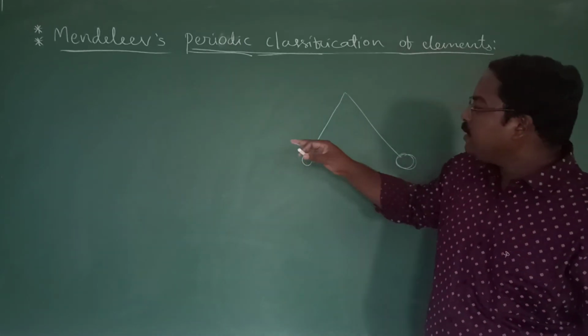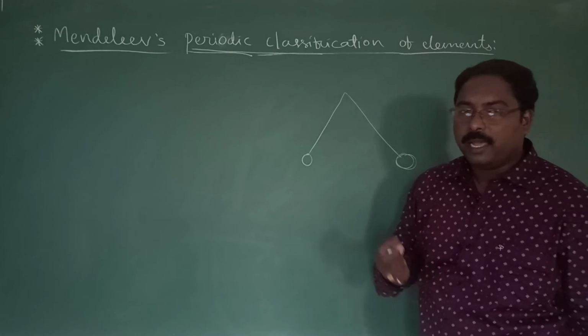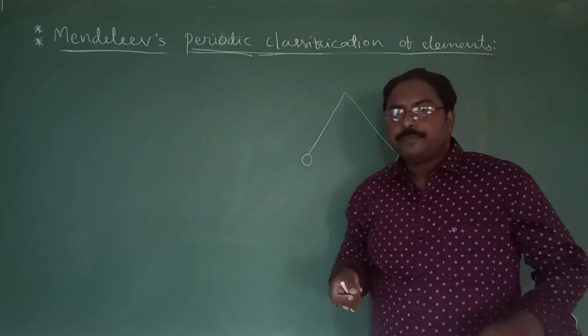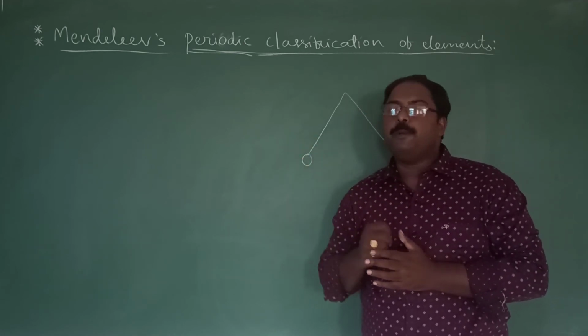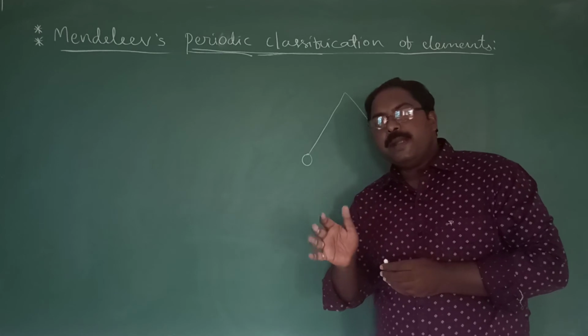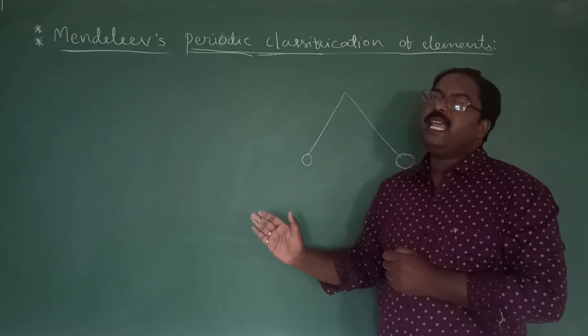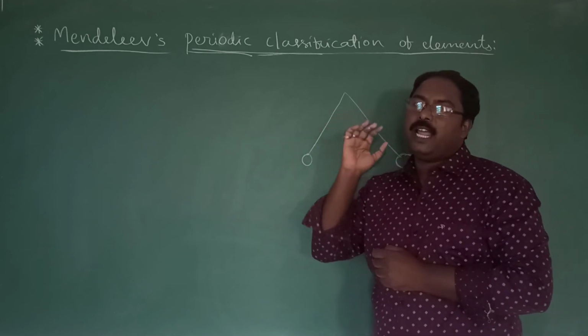How can we link this to our classification of elements? Here, periodic classification is this: if you observe the arrangement of elements in tabular form, the elements with similar properties reappear after a regular interval of elements.